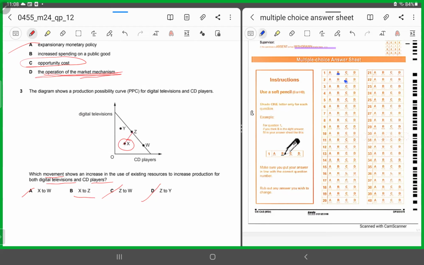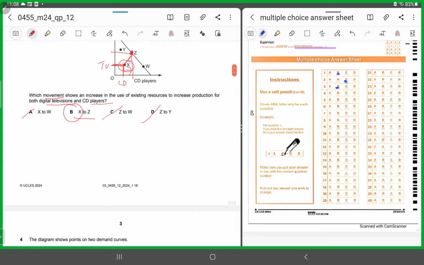So in here, you were producing this much of TV sets and this much of CD players. Now when you're moving to point Z, you are increasing the production of CD players as well as digital television sets, and you're also on the PPC. So for 3, it has to be B. I hope you've understood it.